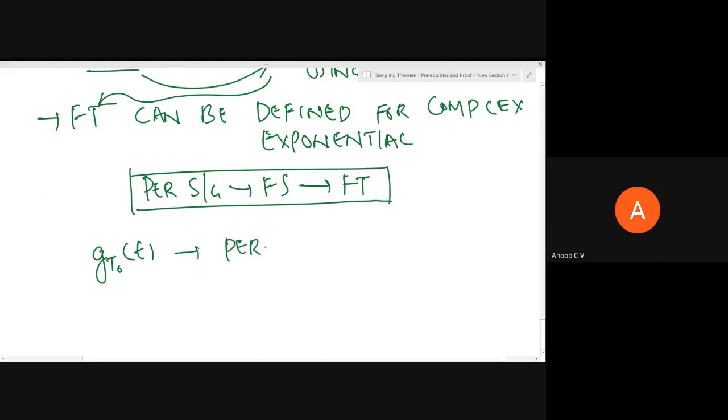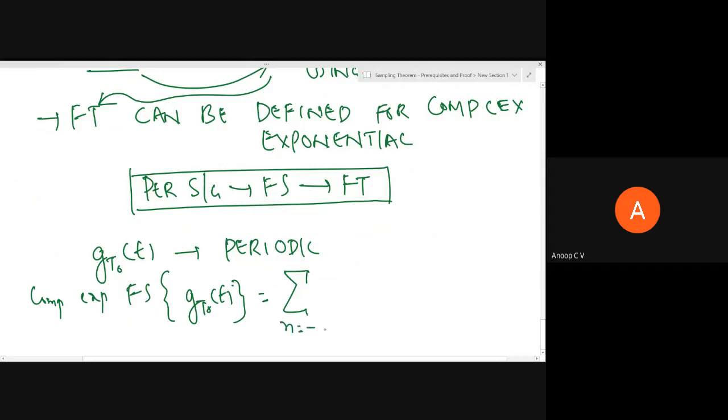As an example, you can visualize the square pulse train which I have shown there with period T naught. Now the complex exponential Fourier series of g T naught of t is equal to the summation n from minus infinity to infinity of Cn, where the Cn's are nothing but the complex Fourier coefficients.